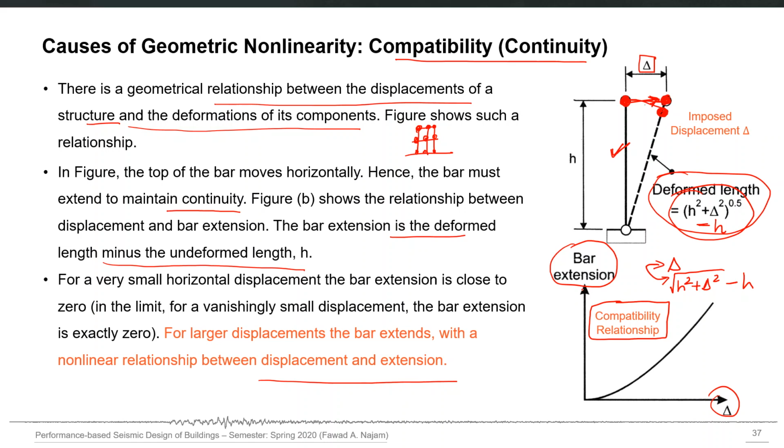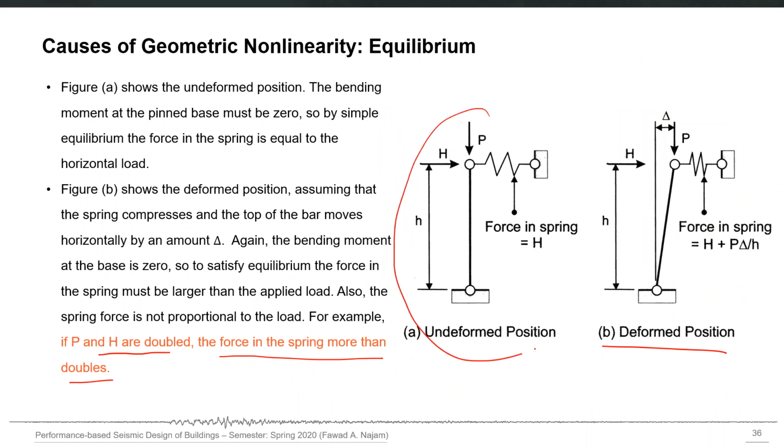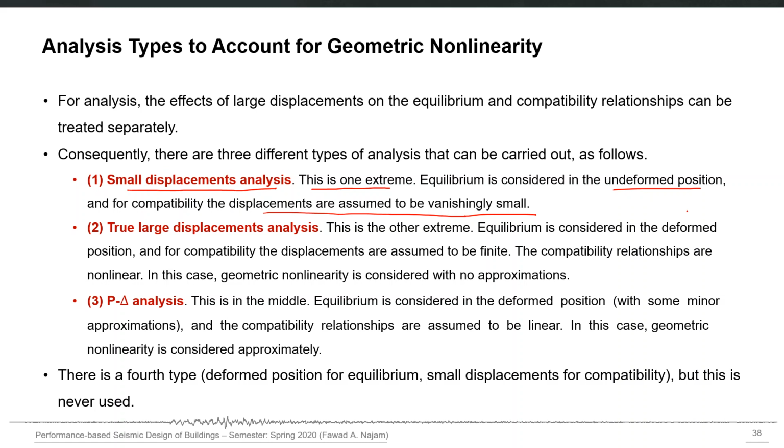And also you apply the equilibrium in the undeformed condition, which means that you just use this case. This is the first option: the equilibrium is in the undeformed position, and for compatibility the displacements are assumed to be vanishingly small. So there is no point of considering actual shape and actual bar extension and everything. And if you don't do anything about geometric nonlinearity, you are doing this option, small displacement analysis.